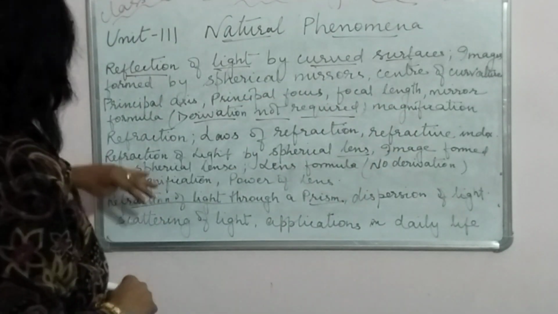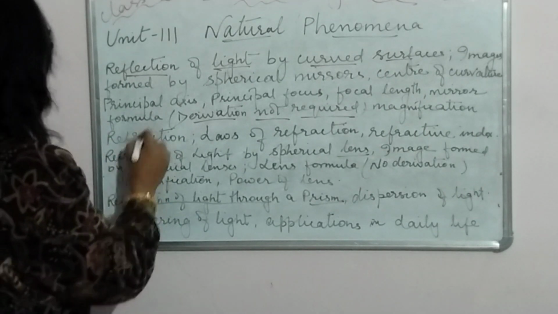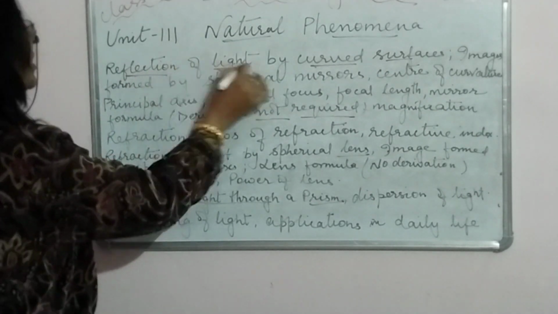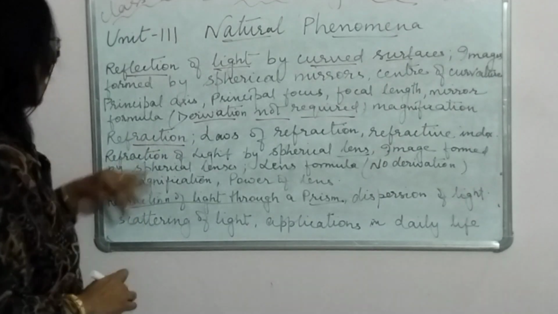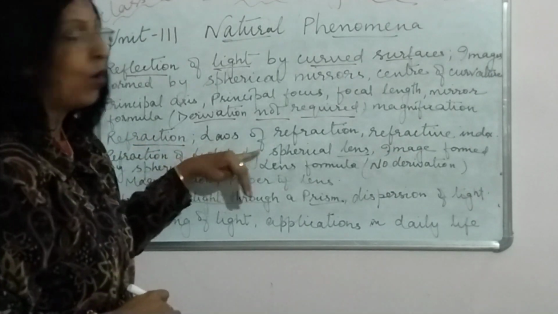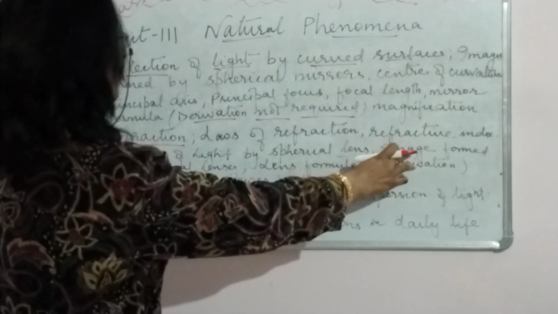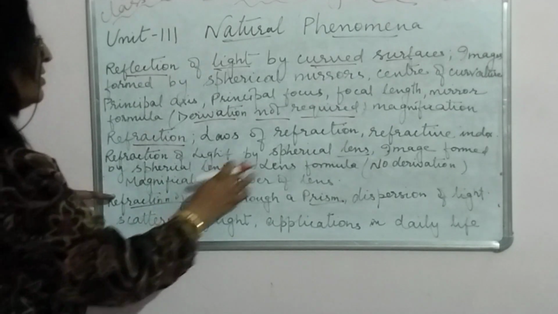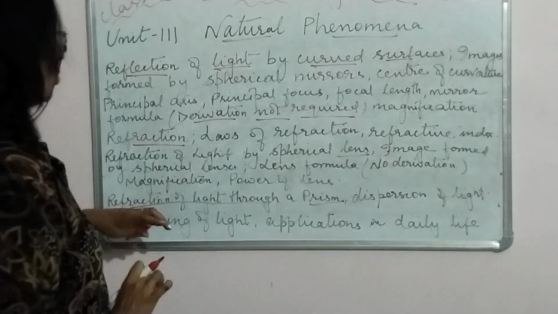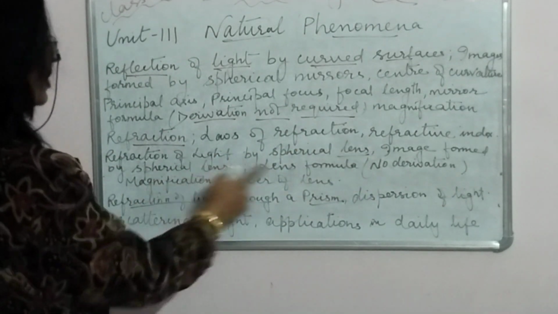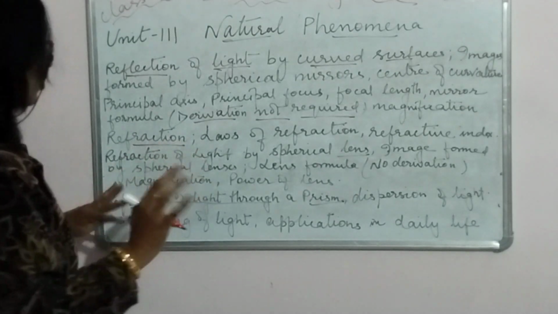Then magnification, that formula is there. Then finally, this was reflection of light. Then we come to refraction. So refraction: laws of refraction, refractive index, refraction of light by spherical lenses, image formed by spherical lenses, lens formula. Again, no derivation. Magnification and power of lens. All these topics you have to cover.